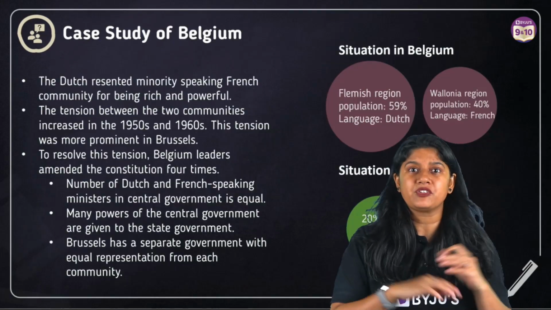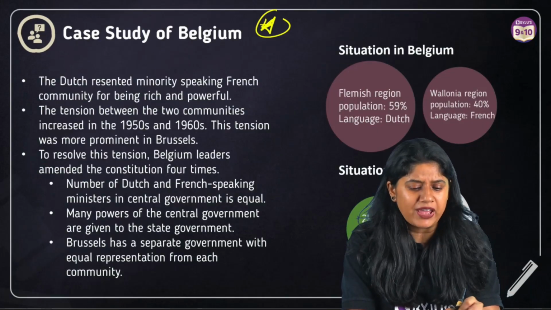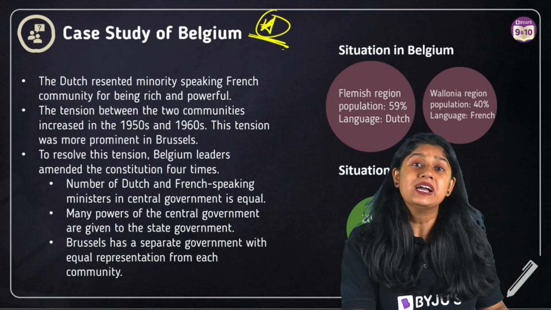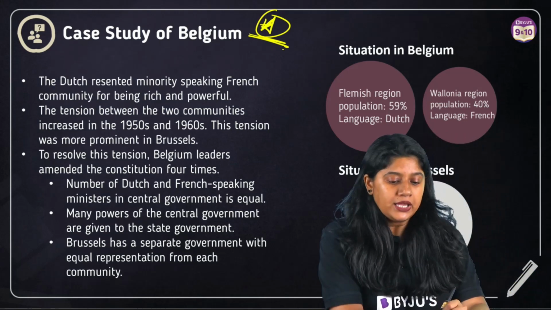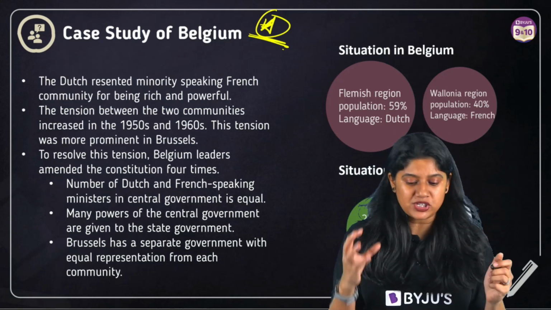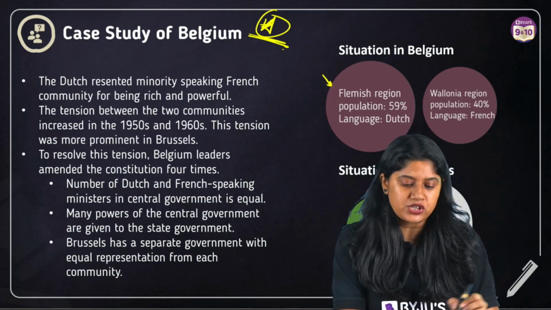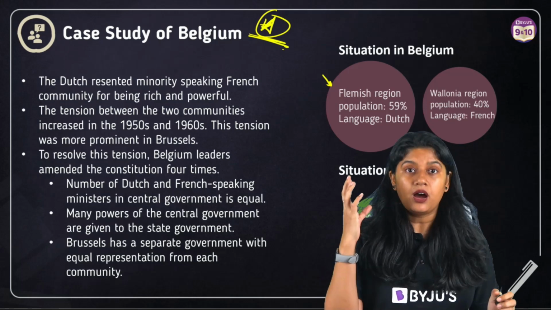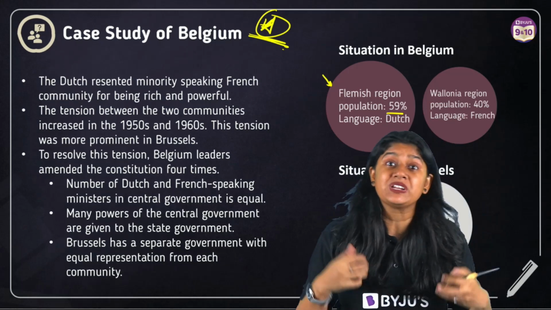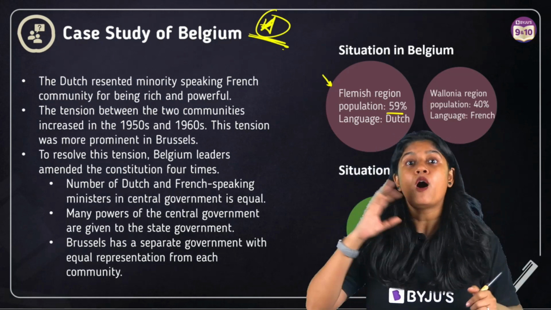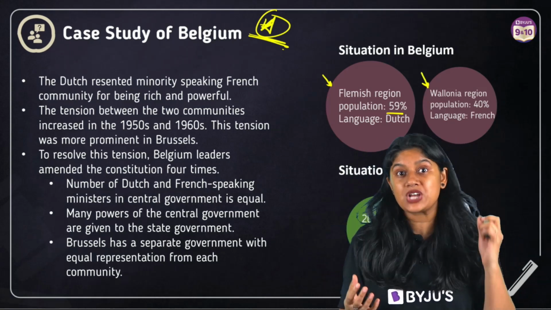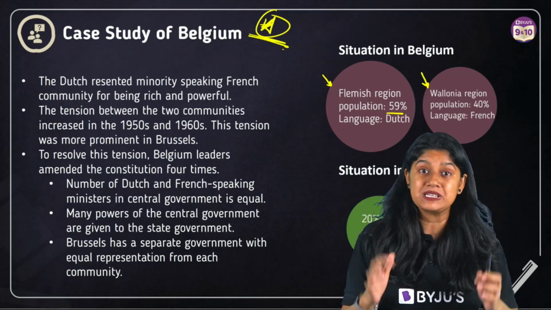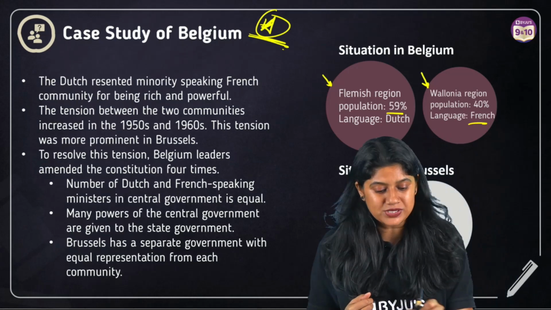The first topic that we have, which is very essential and very important from the exam point of view, is a case study of Belgium. Let's take a look at what we have over here. If we talk about the situation in Belgium, we divide their region into 2 regions. We have the Flemish region, which has a population of 59% who speak the language Dutch. On the other side, we have the Wallonia region, which has a population of 40% who speak the language French. So that was the condition.